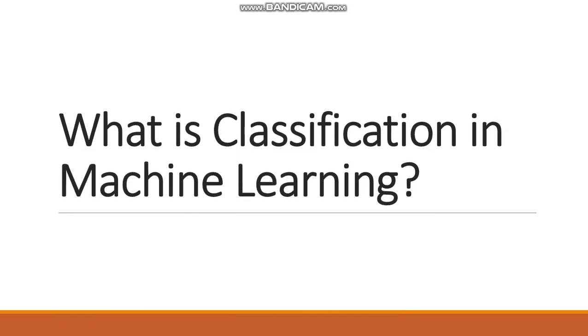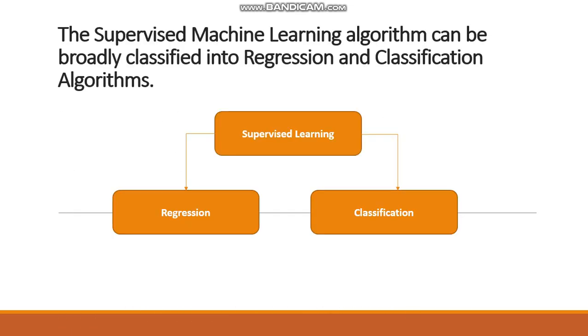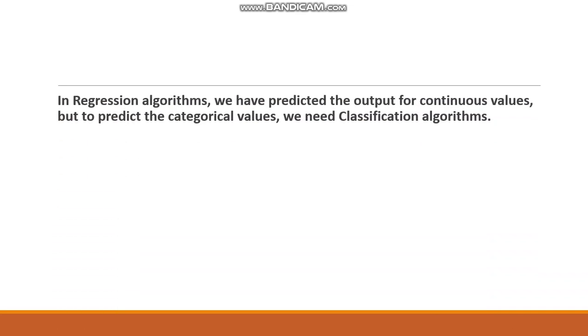So, what is machine learning? Machine learning has three types, as we discussed in the previous video. One is supervised learning, the second one is unsupervised, and the third one is reinforcement. So classification is a type of supervised learning. Supervised learning has two types. One is regression and the second one is classification. In regression algorithms, we predict the output for continuous values, but to predict categorical values, we need a classification algorithm.